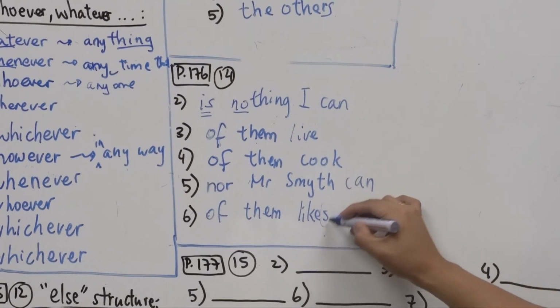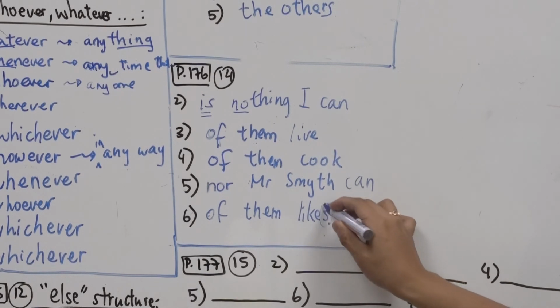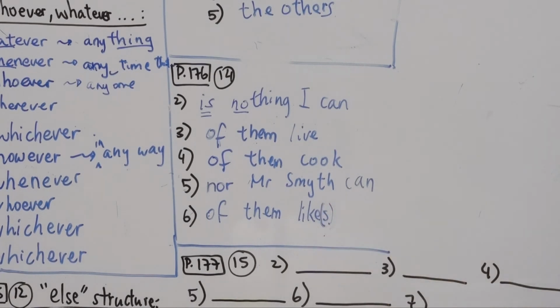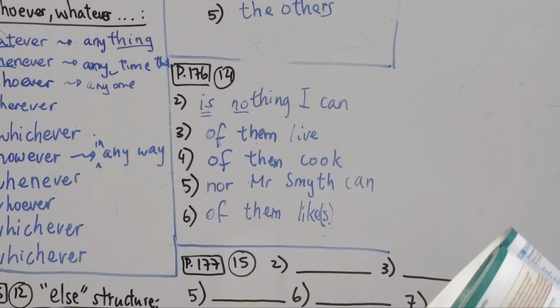But you can also use just like without the s. So the s is optional, all right? We're talking about statistics here, right? So you can put an s. All right, so for number 7 to 10, 4 questions, I want you to do that at home, okay? Maybe after the lesson, so you can do like a 10-minute or 15-minute exercise, right? Very quick.